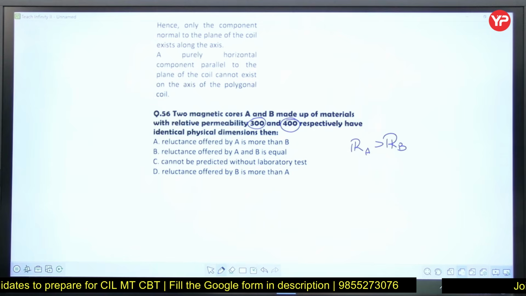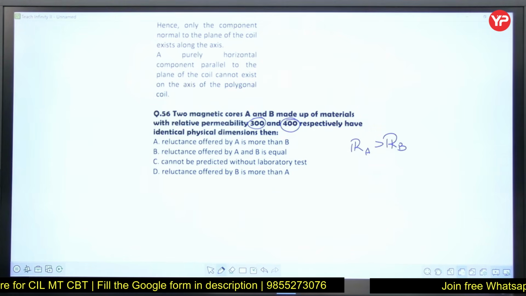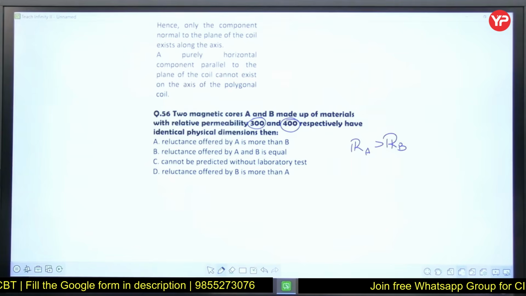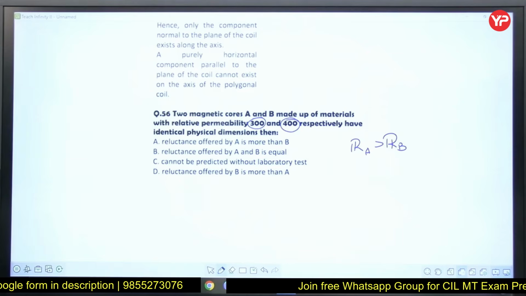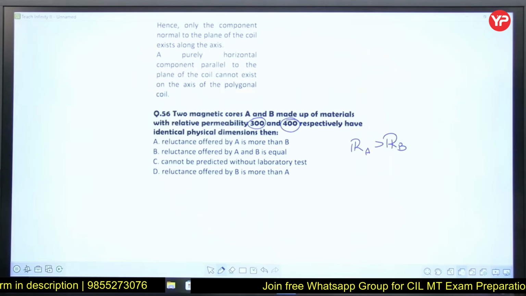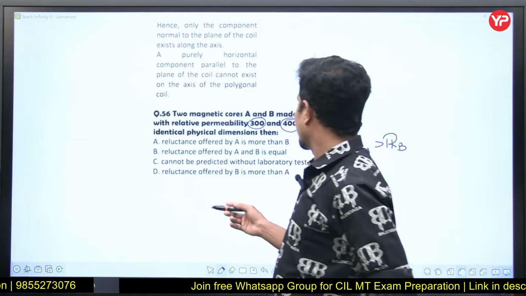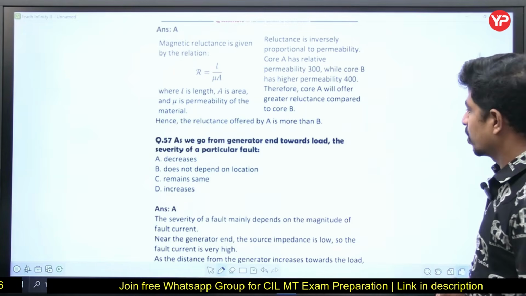It is the property to allow magnetic flux lines through it, right? So A is having 300. A's permeability is 100 less compared to B. Yes or not? So reluctance offered by A is more when compared to B. That is option A directly.